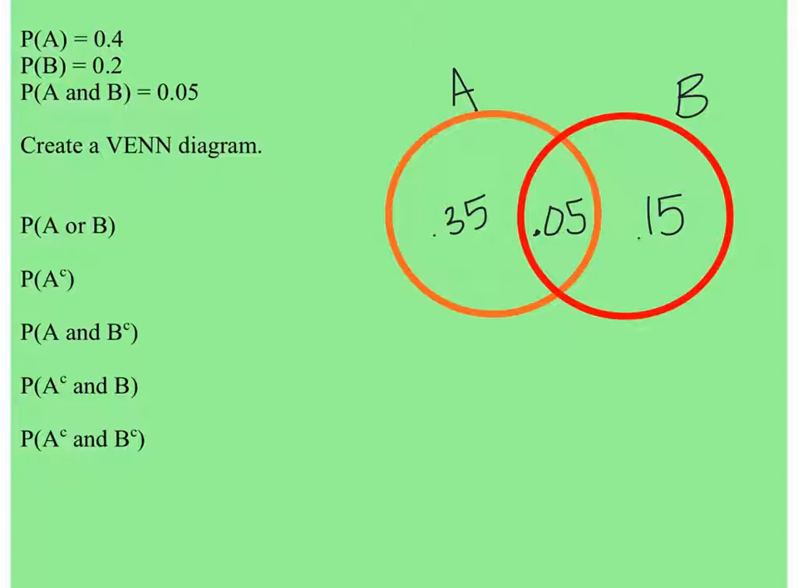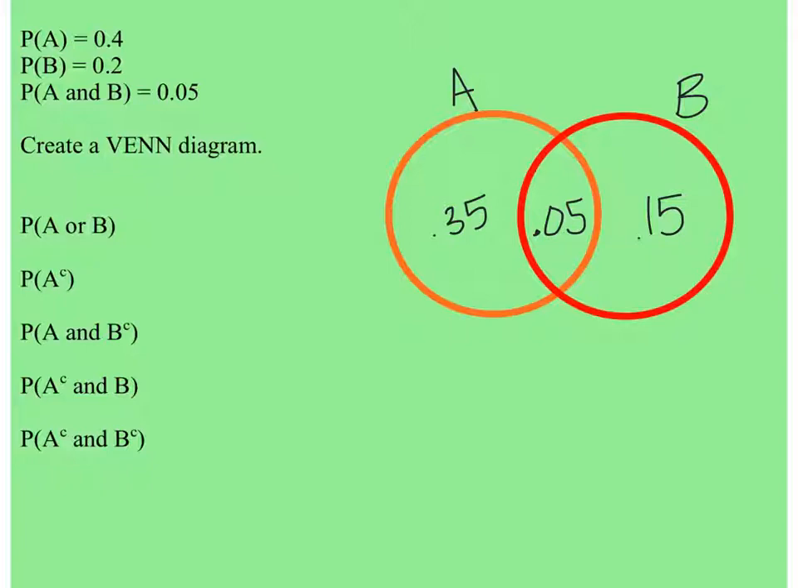And let me just explain. The probability of A was 0.4. So you have to say, well, the entire circle needs to include a proportion of 0.4. Just like the probability of B was 0.2, so the entire circle needs to be 0.2.